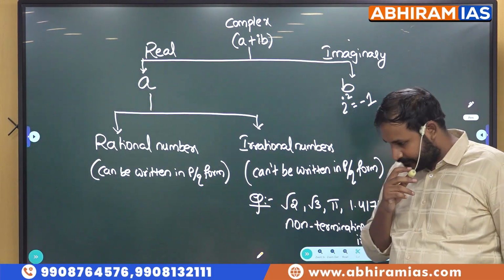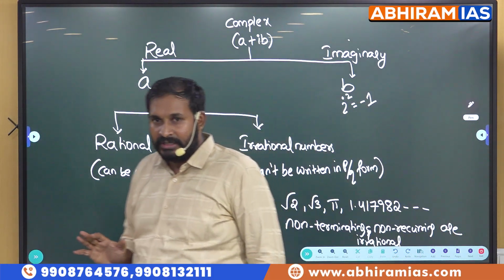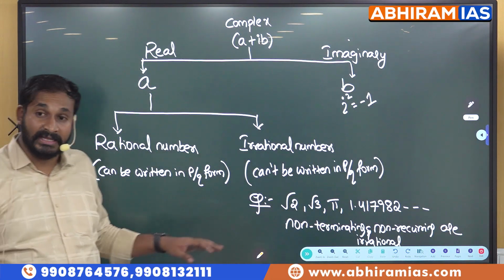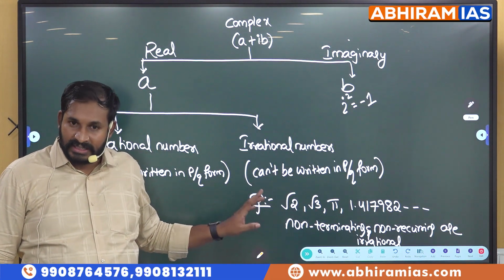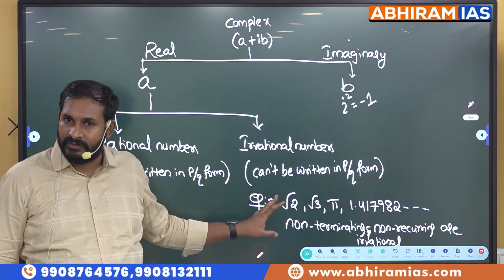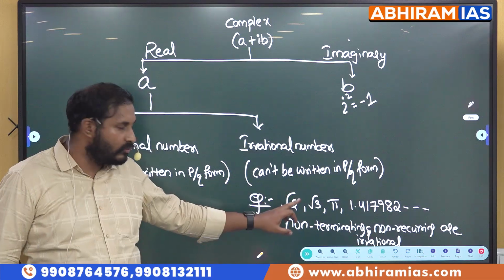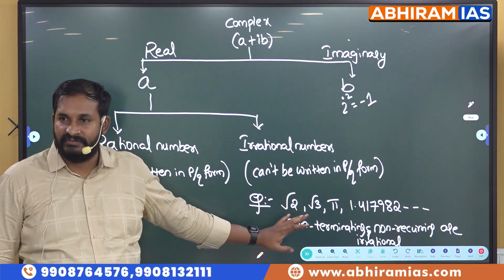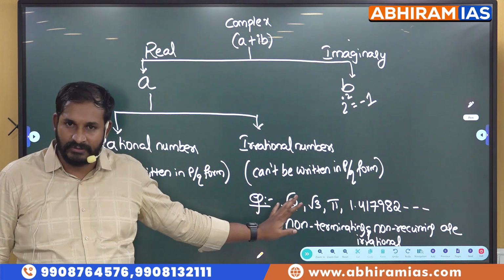See students, I strongly believe that whether you remember the words or the technicality behind that, you will remember the examples better. That is the reason under each and every statement I am trying to give you the examples. So root 2, root 3, pi, 1.417, these are all irrational numbers. We cannot write them in the form of p by q.